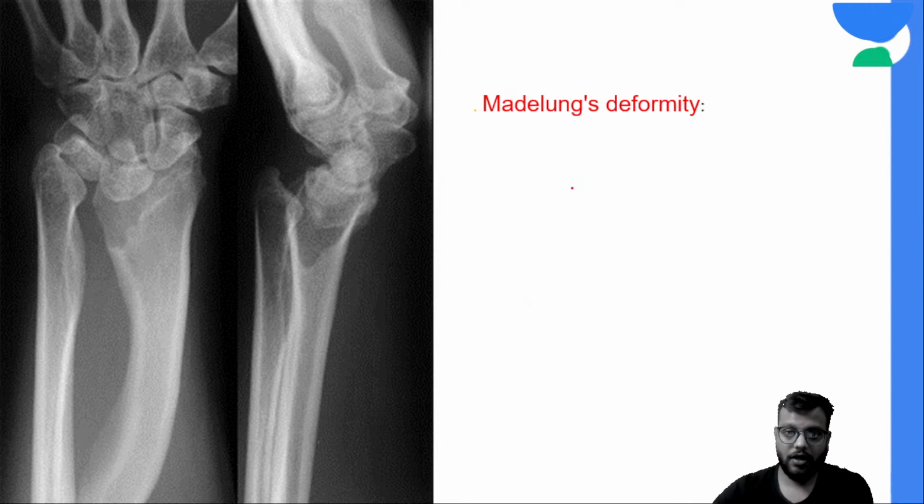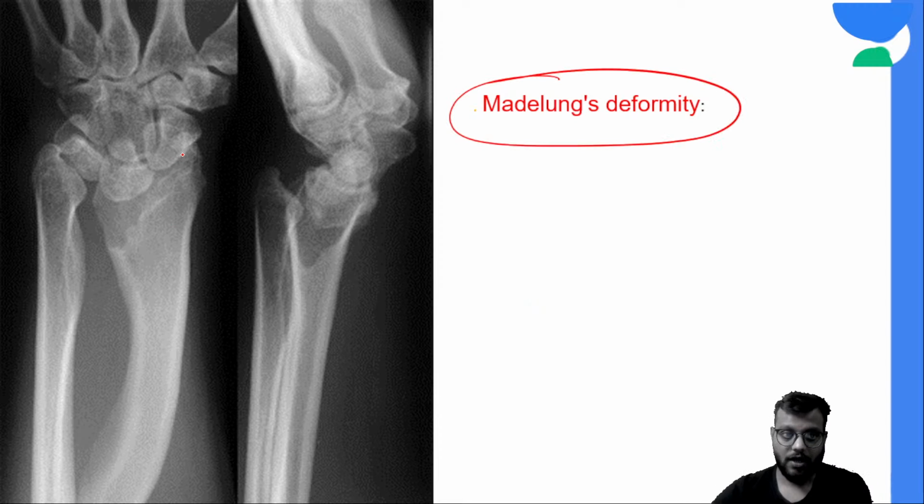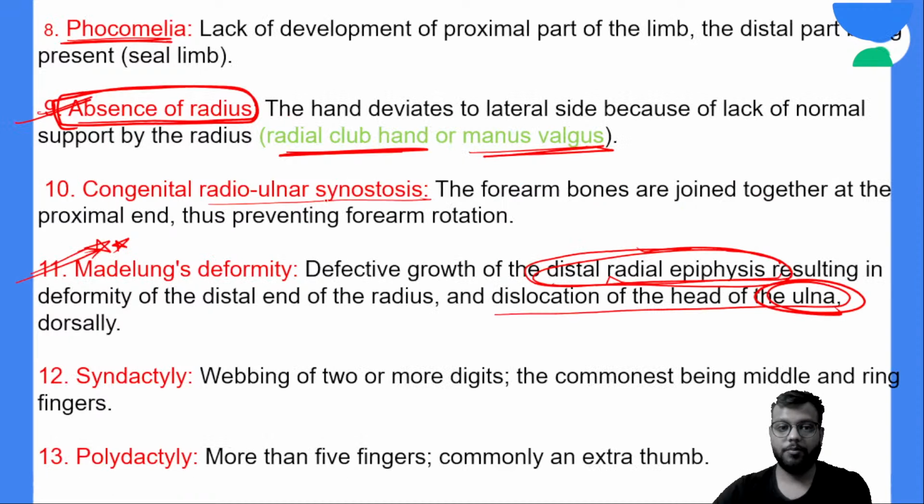This is your Madelung's deformity: congenital deformity of the epiphysis of the distal end of the radius leading to displacement or dislocation of the head of the ulna.